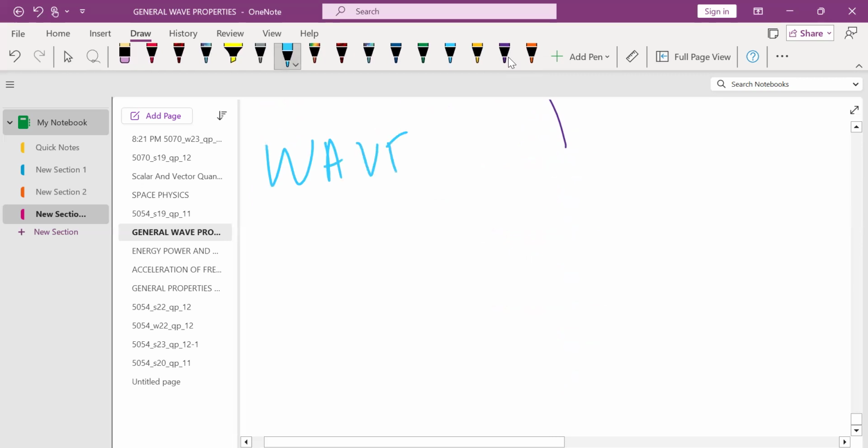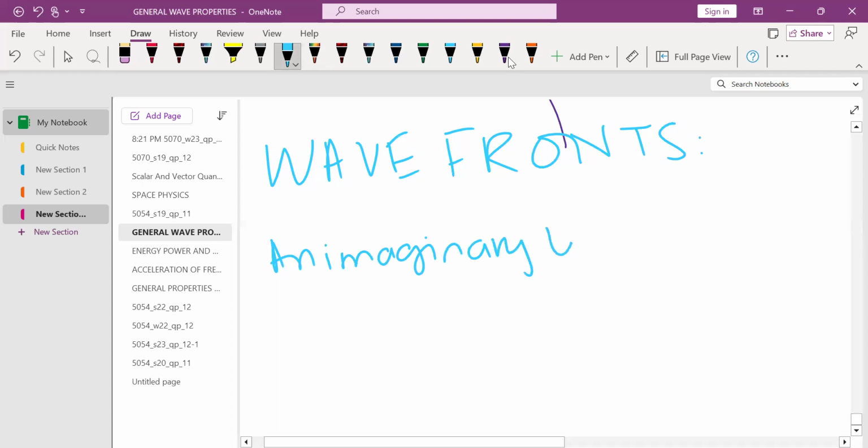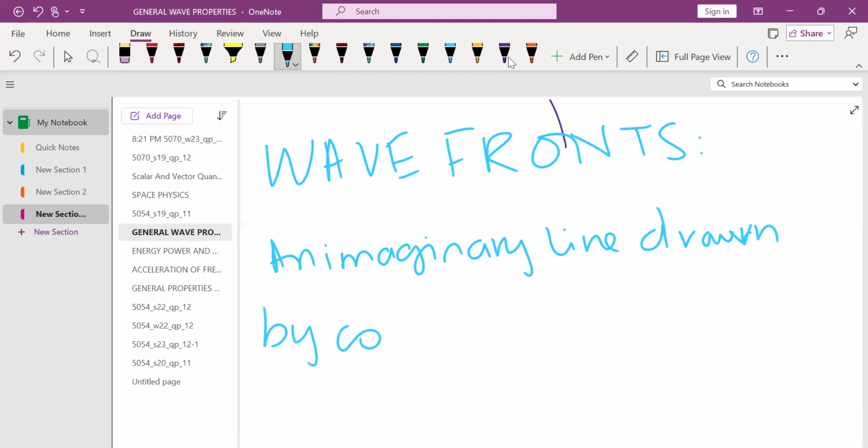Distance between two successive wavefronts is known as the wavelength, and a wavefront is an imaginary line drawn by connecting all the points on the crest.